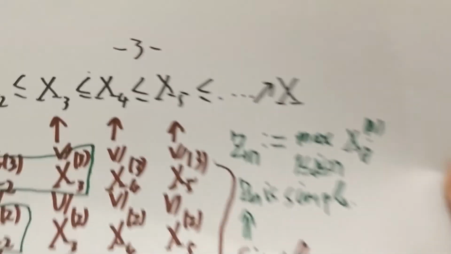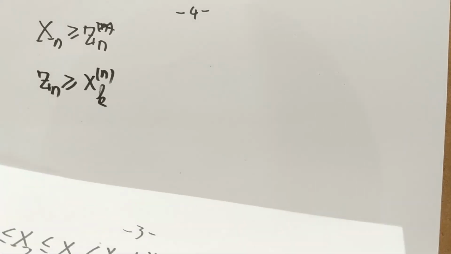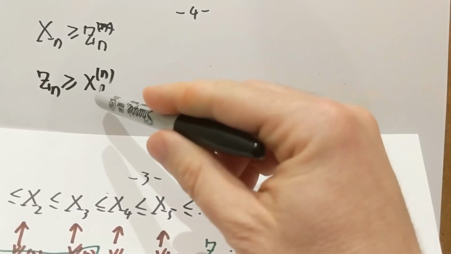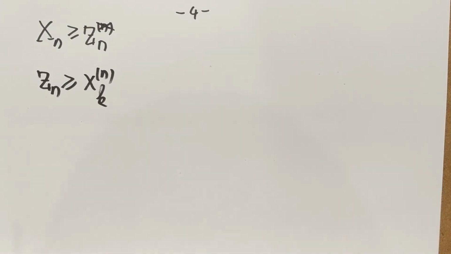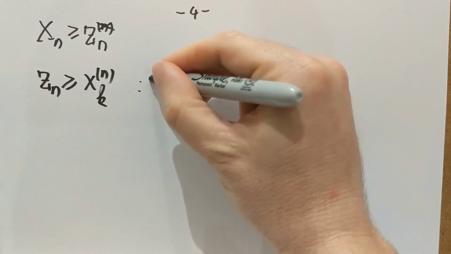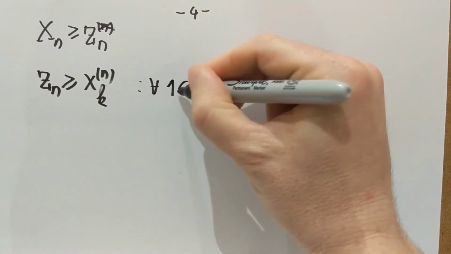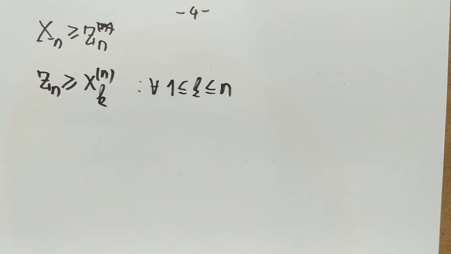If you look how Zn was defined, Zn was defined as the largest of the xj's of n, j between 1 and n, and therefore, when I fix k between 1 and n, then Zn is larger than or equal to xk of n. So this is true for any k between 1 and n. That's my second observation. Okay?